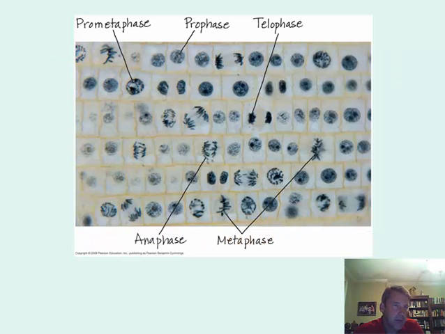So we can look at some of these. This is a good image of a plant tissue. You can tell because of the hard, rigid cell walls here, but you can see that some of these cells are in different stages. Here we see an anaphase where they've actually split apart. We see some metaphases where they're lined up. So that's a good picture of some plant cells in the middle of cell division.